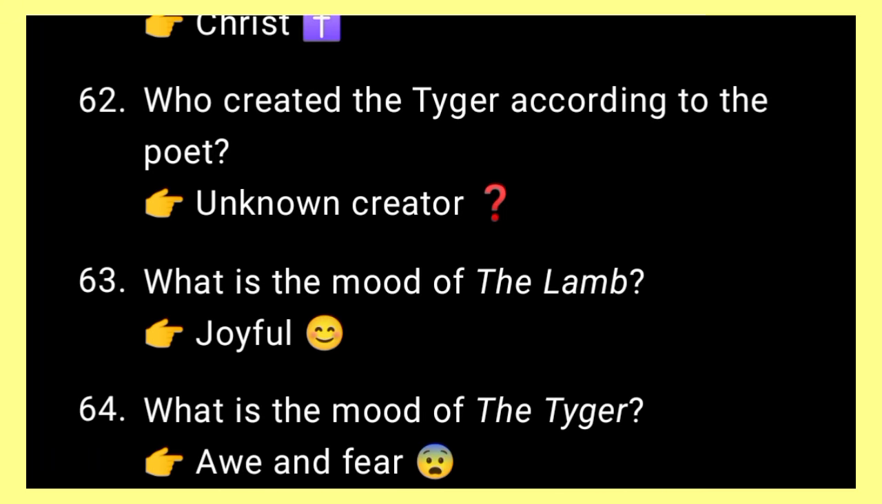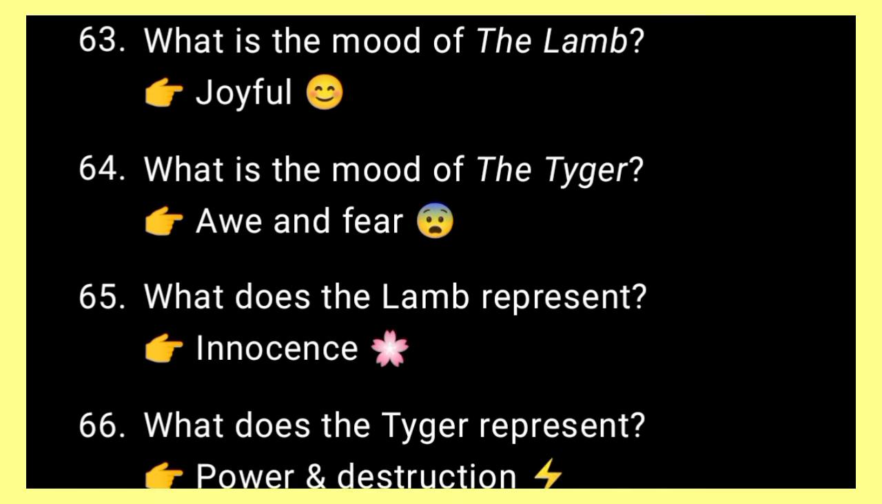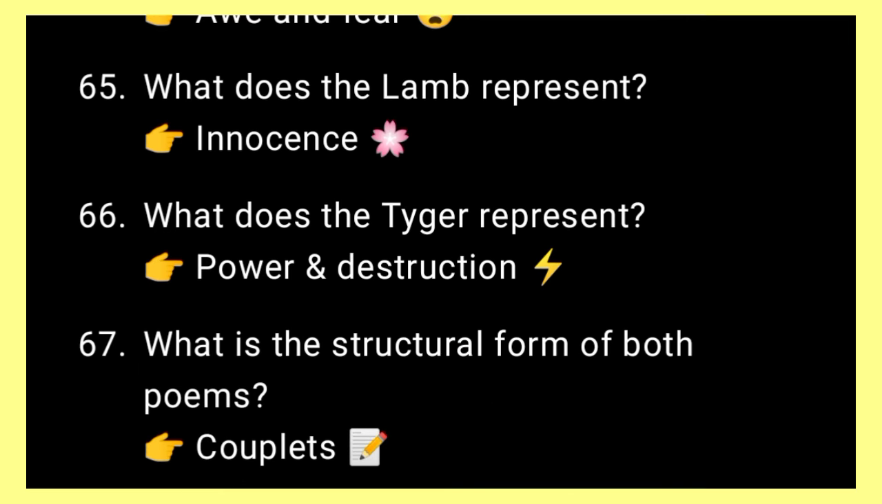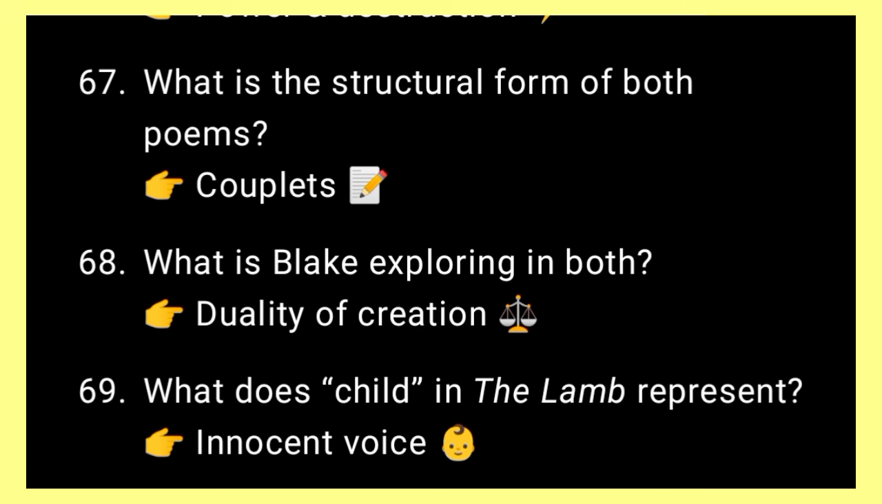Answer, unknown creator. Next, what is the mood of the lamb? Answer, joyful. Next, what is the mood of the tiger? Answer, awe and fear. Next, what does the lamb represent? Answer, innocence. Next, what does the tiger represent? Answer, power and destruction. Next, what is the structural form of both poems? Both poems have couplets.